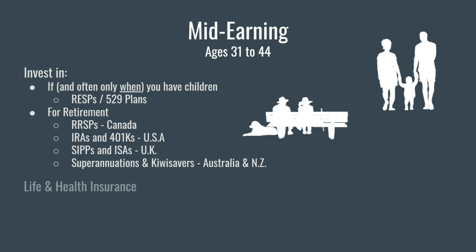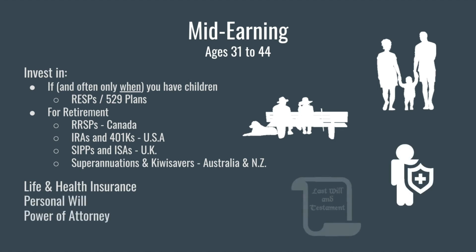It's also important to have an adequate amount of life and health insurance, a will, and a power of attorney at this time. These are all topics that can be found in our Wills and Estates playlist. Many people have accumulated an array of assets and liabilities, including debt, that will need to be taken care of in the case of disability or death.